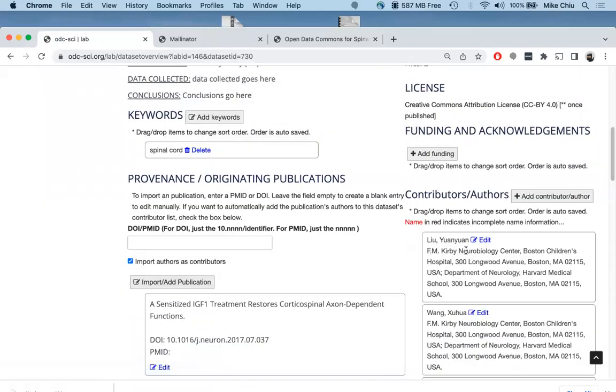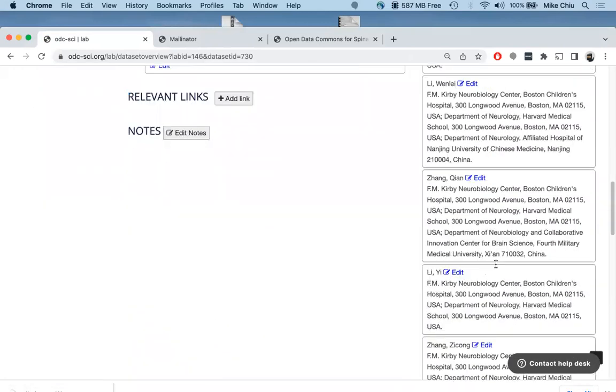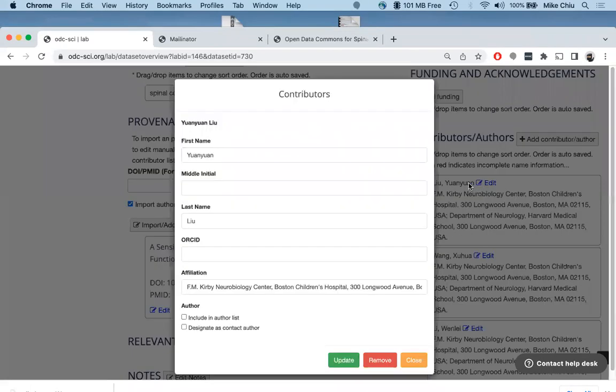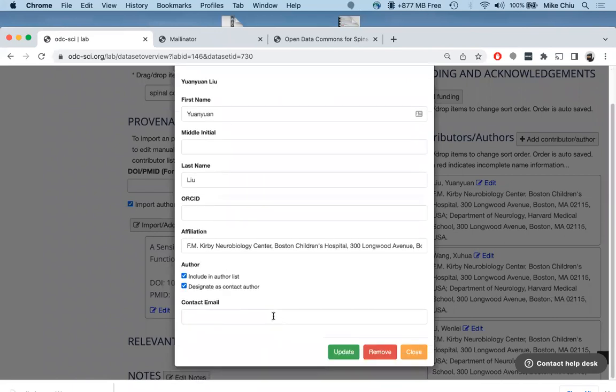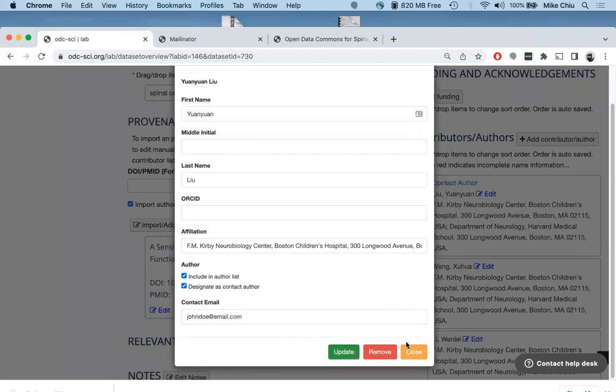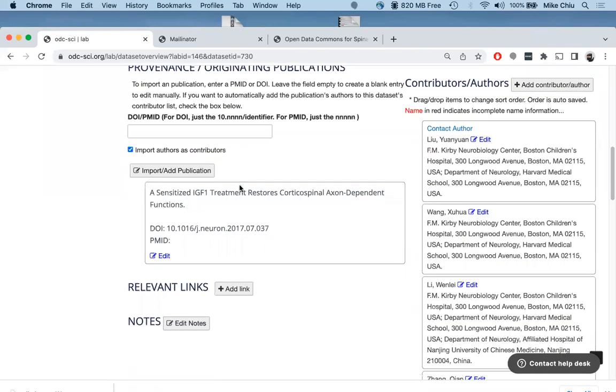Okay, that was fast. So you can see everybody's here. You might need to do some editing if necessary, but all the information is here. If you want to make somebody an author, click a checkbox. Want to make them a contact author, click there. There. Click update. Close. If you need to add a publication and you don't want to use a DOI, just go ahead and click this.